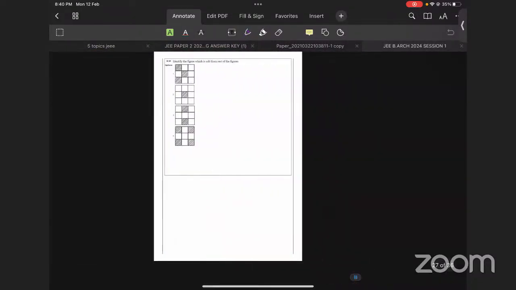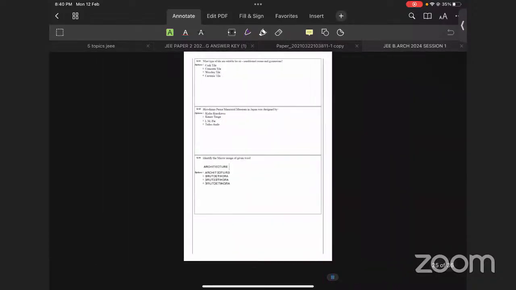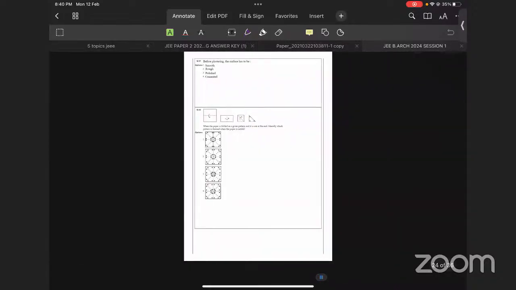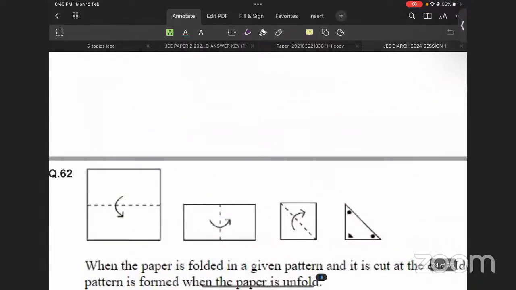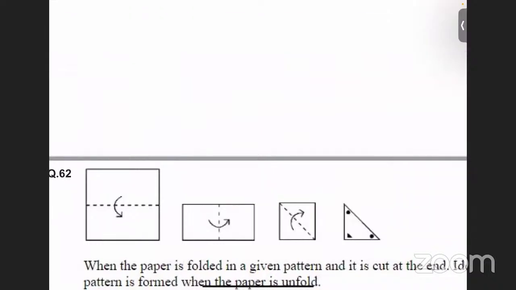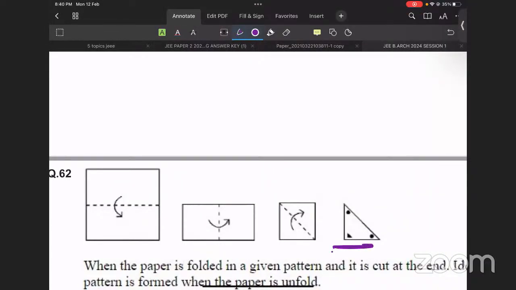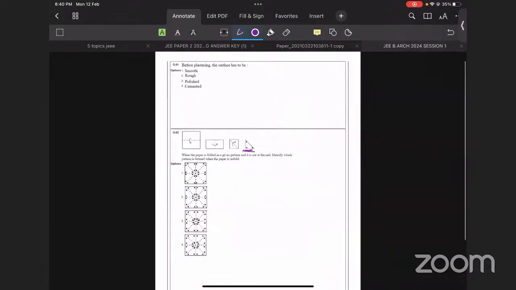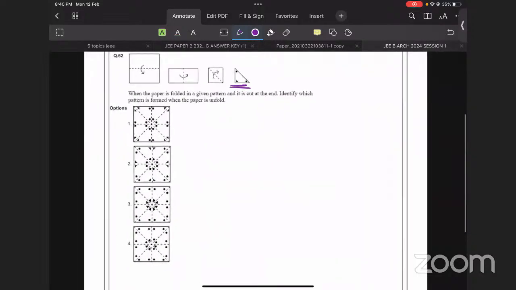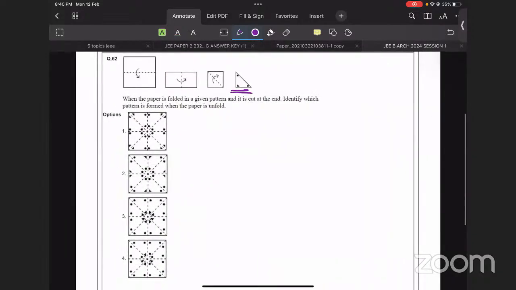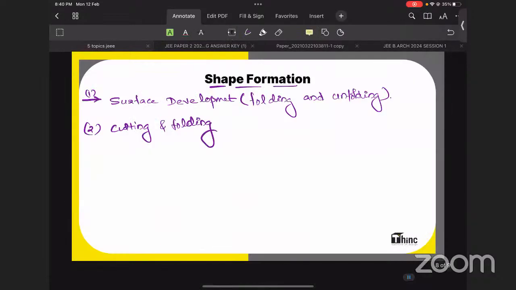Let me take it. You just fold one paper like this, and you are going to make cuts like in the last figure. Then how will it look when you open that particular figure? That is cutting and folding. Hope you got an idea about it. So that is shape formation.